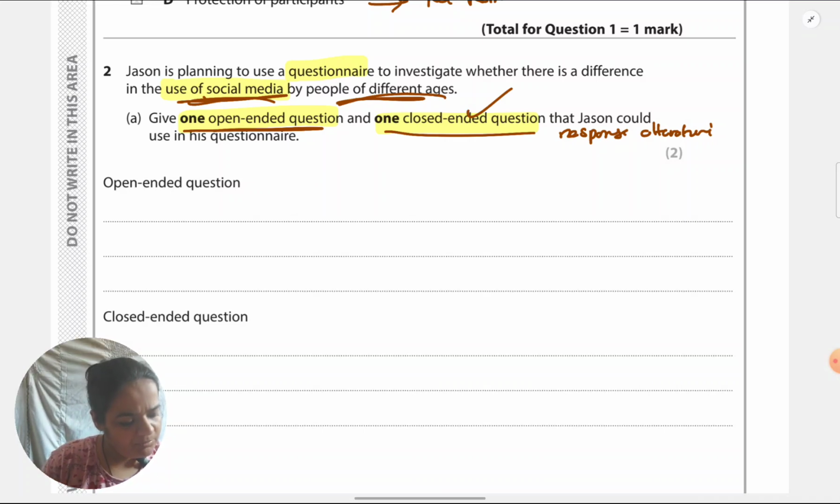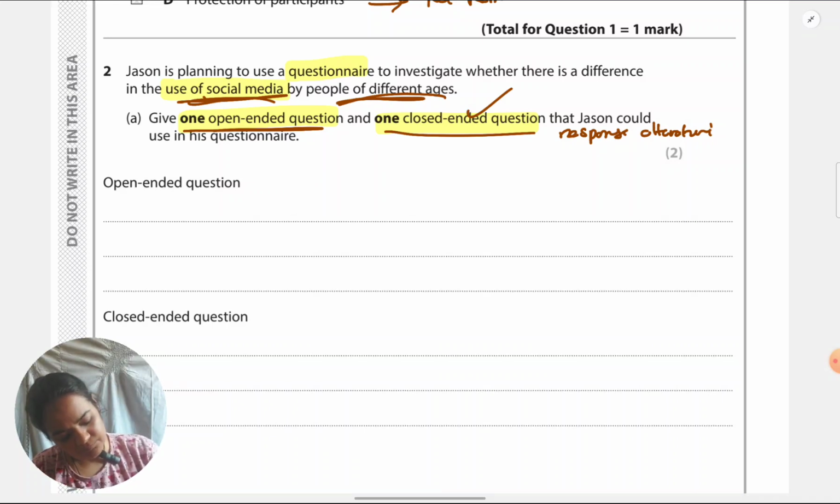Okay, a simple open question that comes to my mind is, how do you feel about, let me put it as, the amount of time you spend on social media every day?